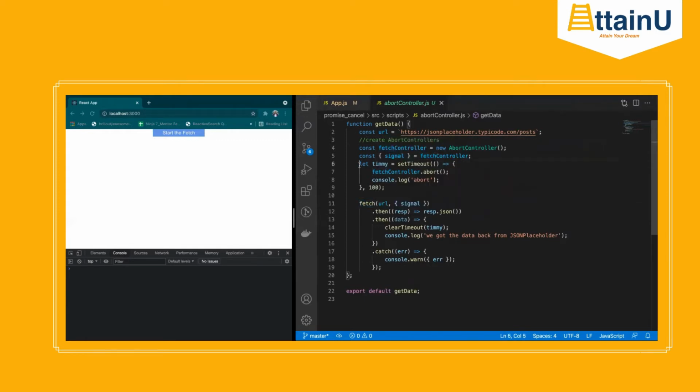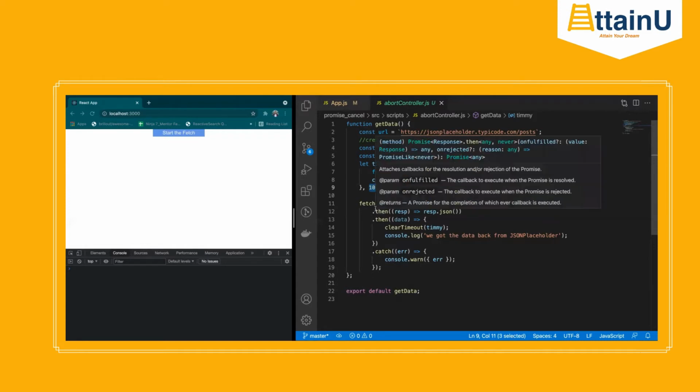And for simplicity's sake, I have a setTimeout with 100 milliseconds. And in that, I am simply using fetchController.abort. Okay. So this means that if the API call is taking more than 100 milliseconds, I want to abort that API call.